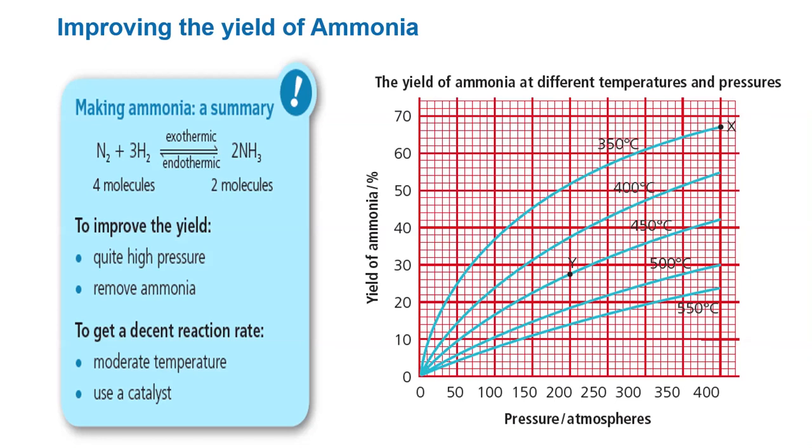Considering temperature and pressure, as we can see, the highest yield on the graph is at X, at 350 degrees Celsius and 400 atmospheres. But the Haber process uses 450 degrees Celsius and 200 atmospheres at Y on the graph.